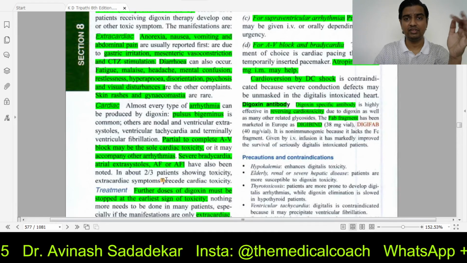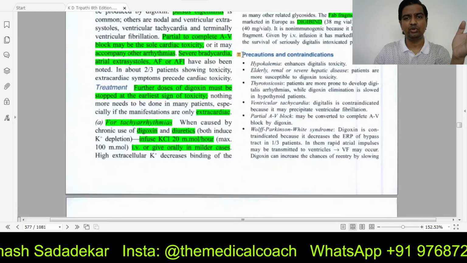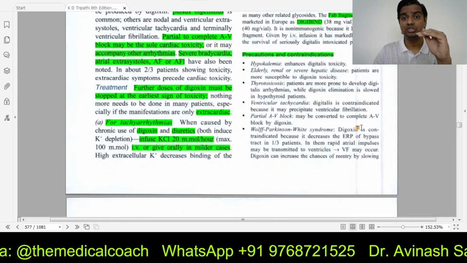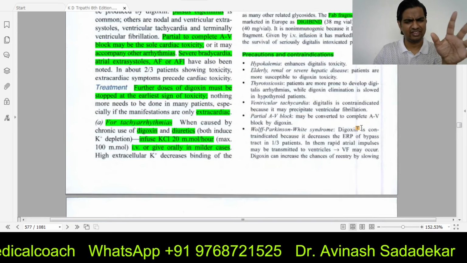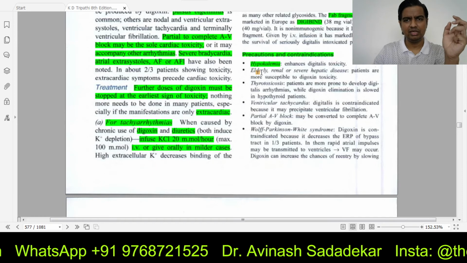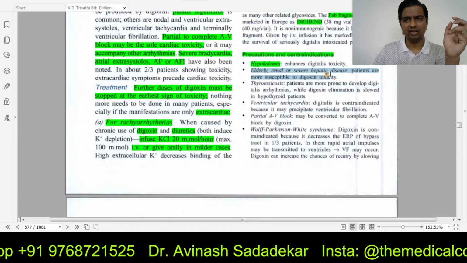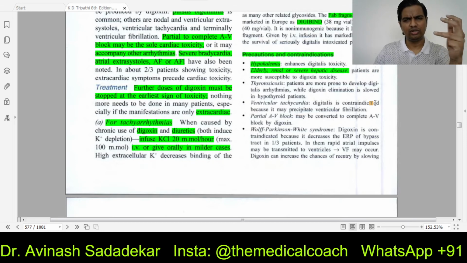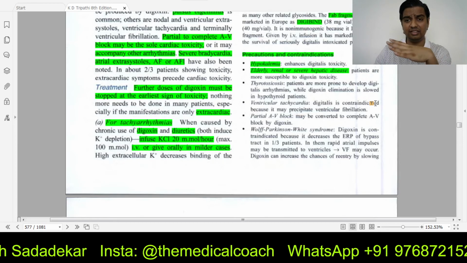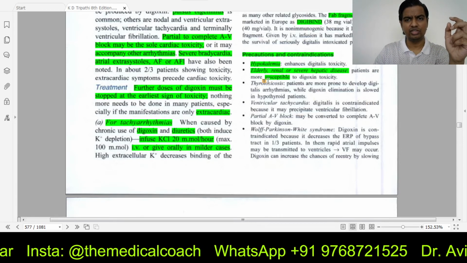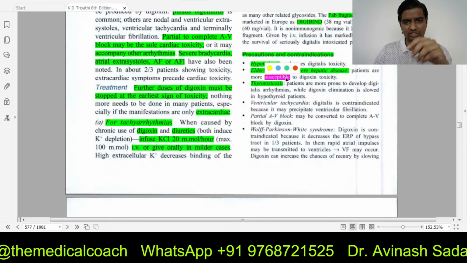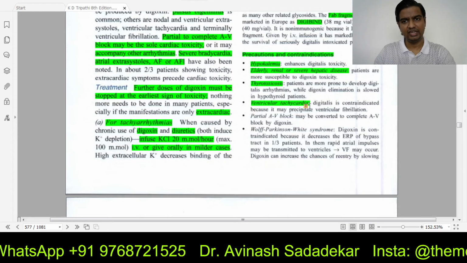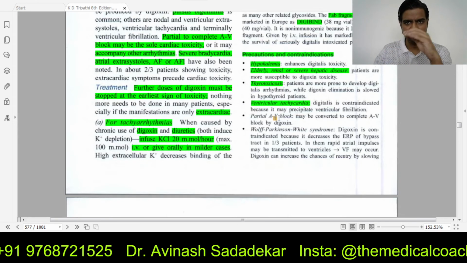Now that we are clear with what digoxin does, let us have a look at the precautions and contraindications. Now this is optional. You do it, great. If you don't do it, that's fine. In hypokalemia, people who are elderly, mild to moderate renal disease or severe hepatic disease, don't give. Patient with thyrotoxicosis, their heart is already beating too fast. Don't give extra. Ventricular tachycardia is already there. Don't give more drugs like this.